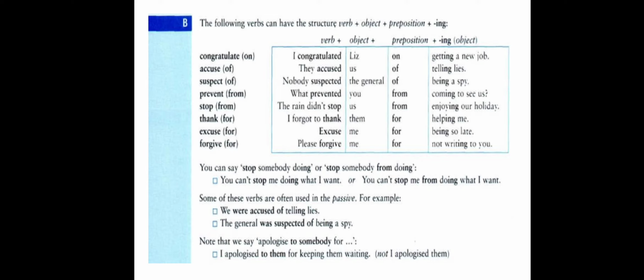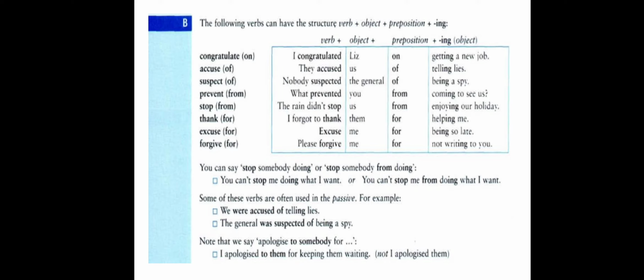Let's start with the first example. I congratulated Liz on getting a new job. We have the verb congratulated followed by noun, and the noun is followed by a preposition, and the preposition is followed by verb plus ing, getting a new job. Second example, they accused us of telling lies.